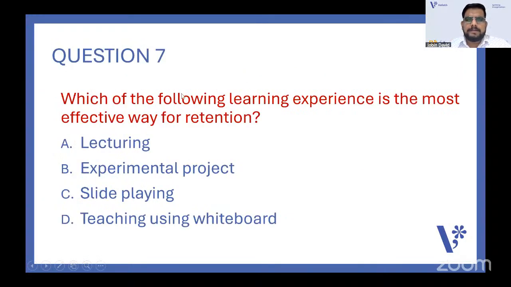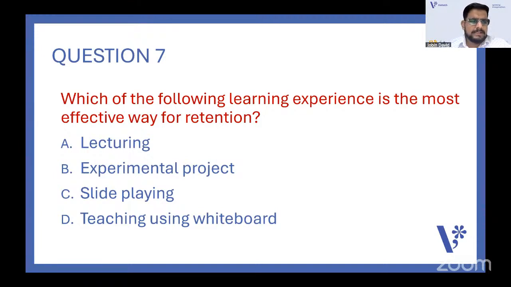Next question. Which of the following learning experiences is the most effective way for retention? Retention means that you're storing it in the memory. Is it lecturing, slide playing, an experimental project, or teaching using a whiteboard? Which is the most effective way for retention? Okay.